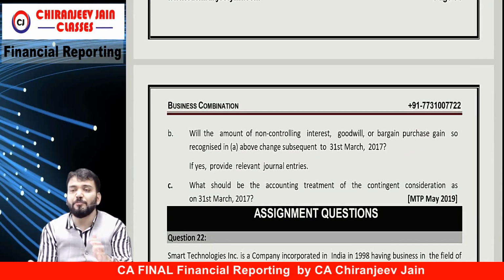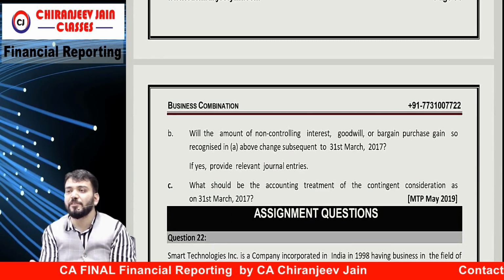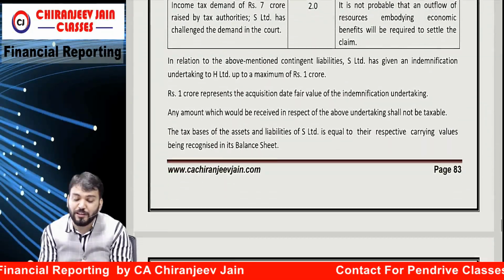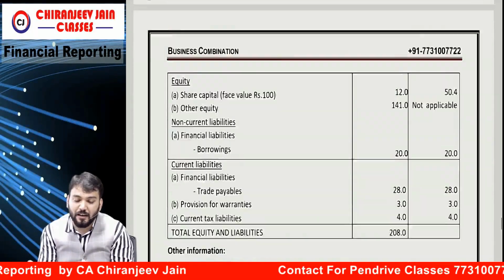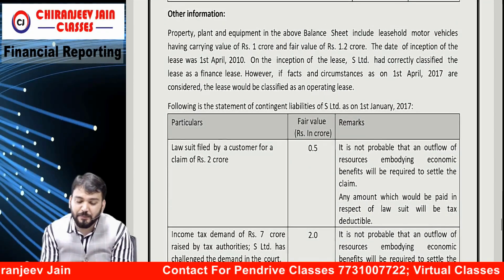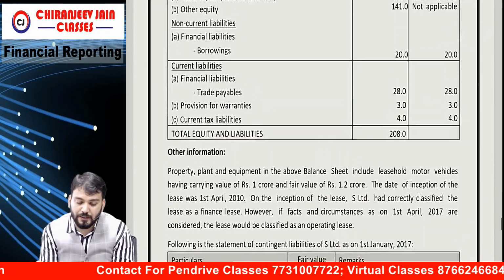What should be the accounting treatment of contingent consideration as on 31st March 2017? So initially, at what value have we recognized it? 22 crore. Correct. Initially we recognized 22 crore, and what have they given?